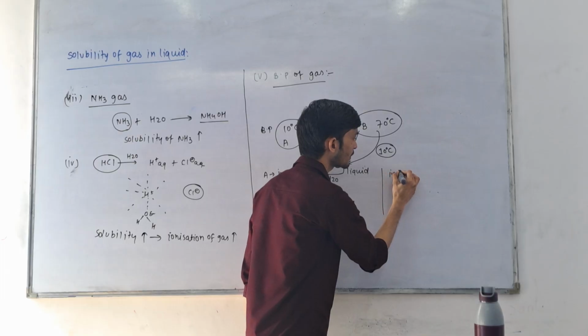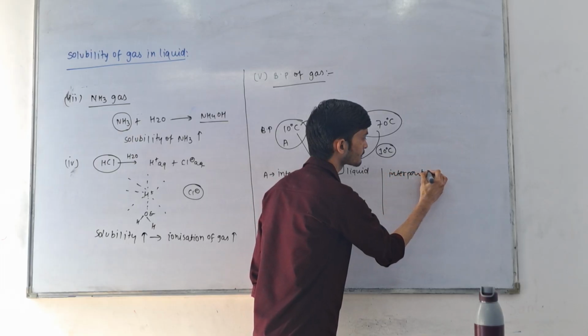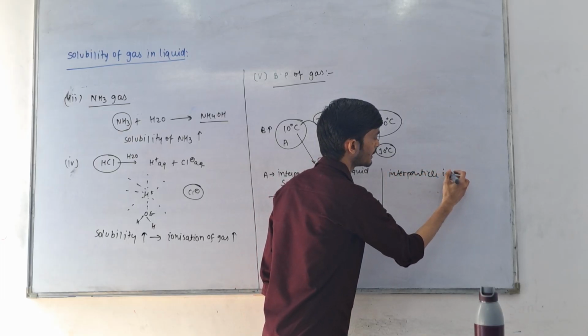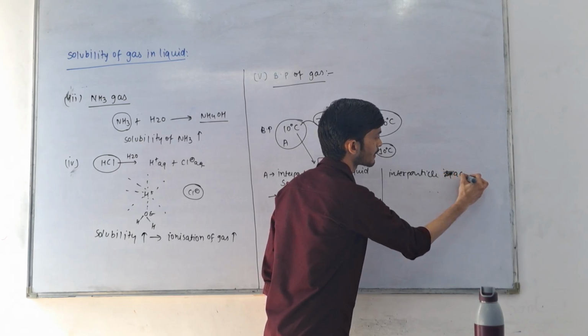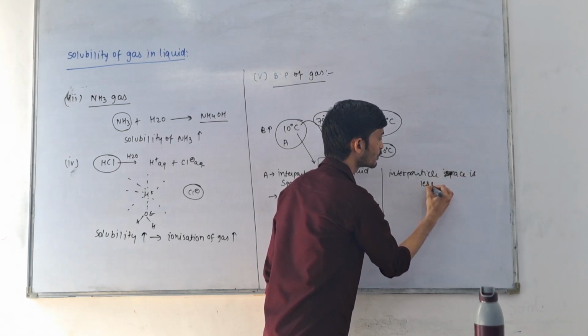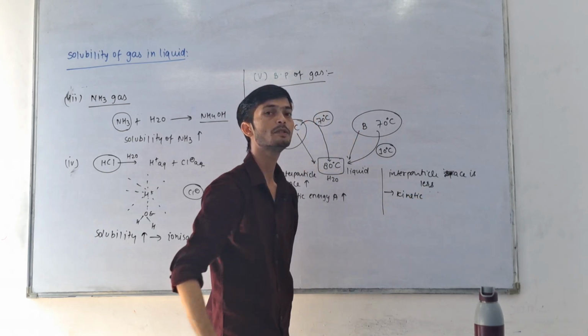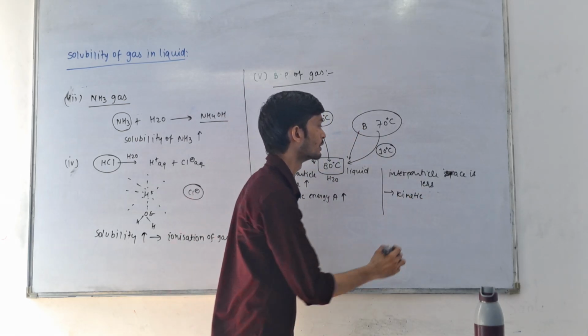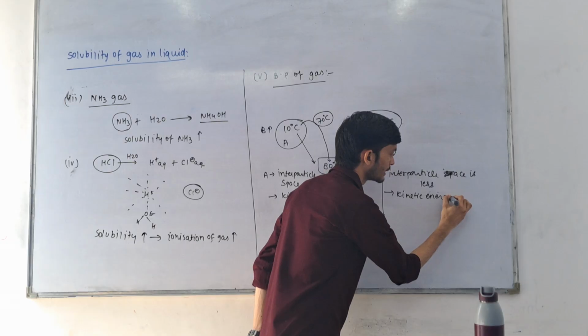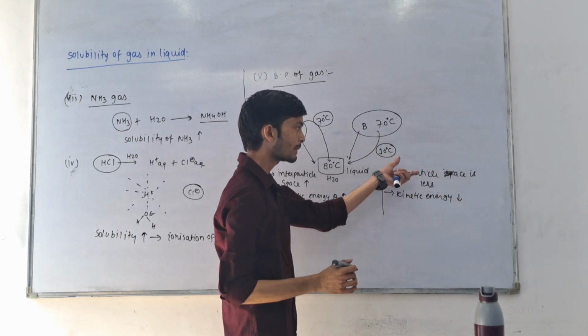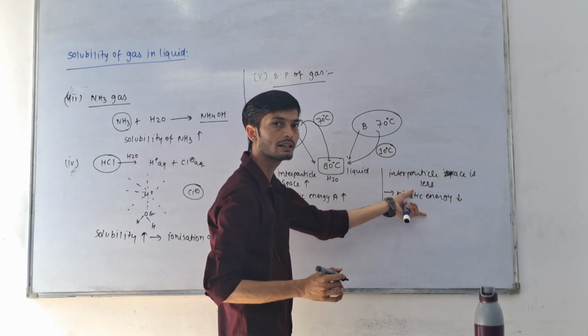So interparticle space is less, and also the kinetic energy achieved by the gaseous particles is less.